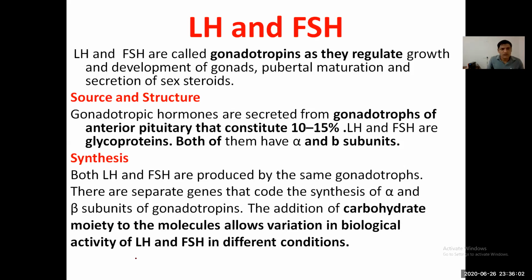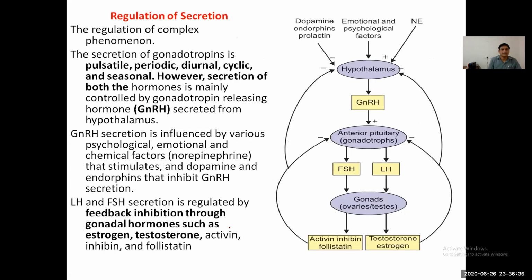LH and FSH hormones are called gonadotropins as they regulate growth and development of the gonads, puberty, maturation, and secretion of sex steroids. They are also peptide hormones. They are secreted from the gonadotropes of the pituitary gland. Synthesis of FSH and LH is by the same gonadotropes, and the carbohydrate moiety of the molecular structure is almost the same. They are peptide hormones, and the cells are different for the different hormones of the pituitary.